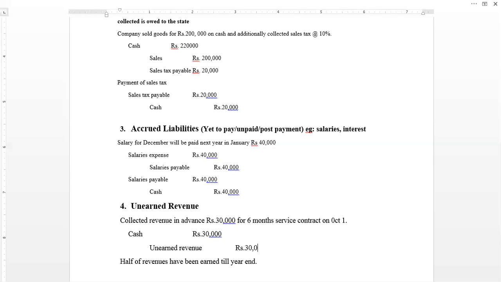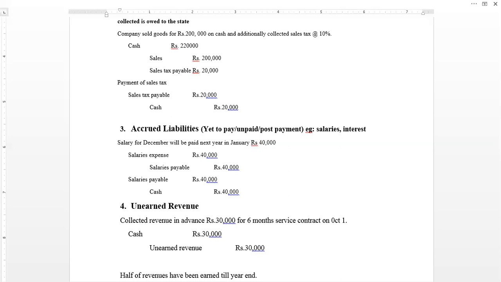So at the time of this contract, at the time of this advance receipt, the company will record cash debit and unearned revenue credit. Unearned revenue is a current liability. This liability will not be disposed of by paying cash. Rather, this will be disposed of by providing the services.